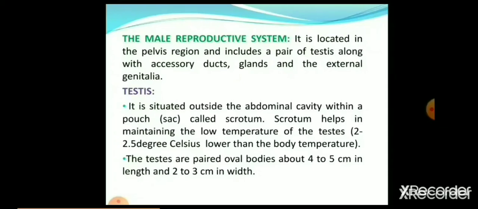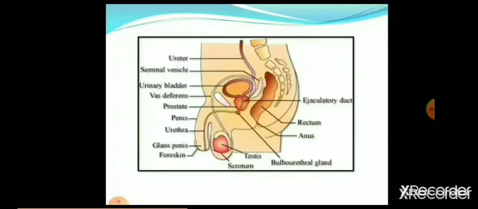Scrotum helps in maintaining the low temperature of testis, that is 2 to 2.5 degrees Celsius lower than the body temperature. The testes are paired oval bodies about 4 to 5 centimeters in length and 2 to 3 centimeters in width. In human beings and some other organisms, lying of testes outside the body is an adaptive feature because within the body the temperature is much higher than outside. So many metabolic processes are going on in our body that produce heat. So it is an adaptive feature for spermatogenesis.